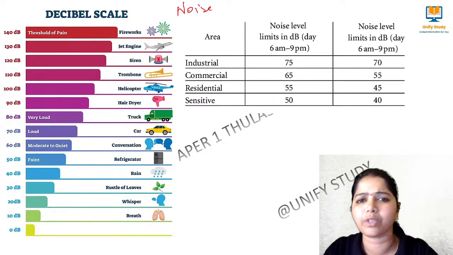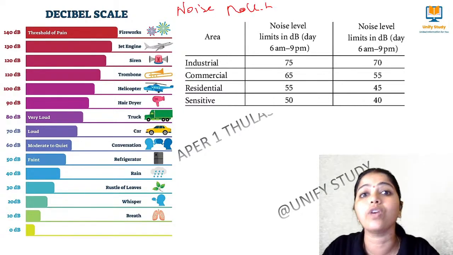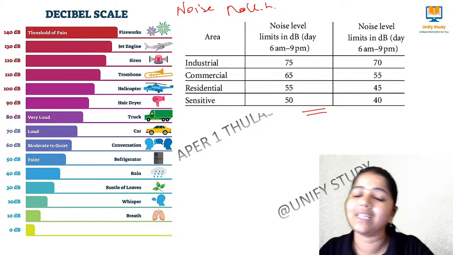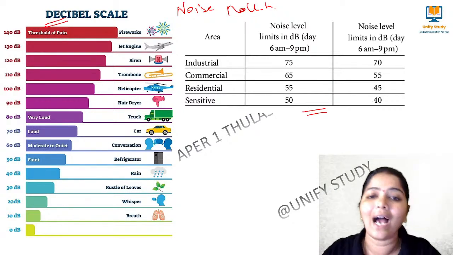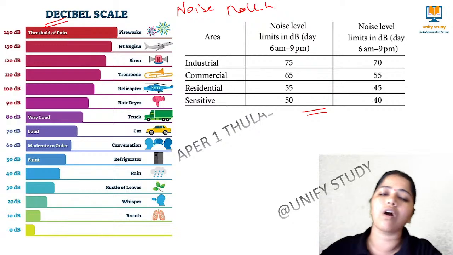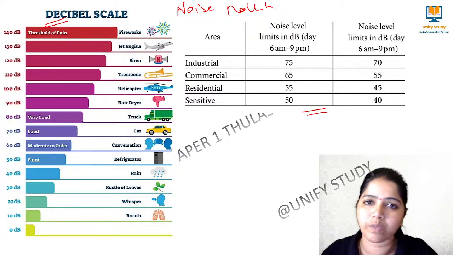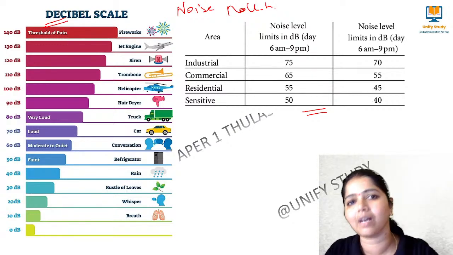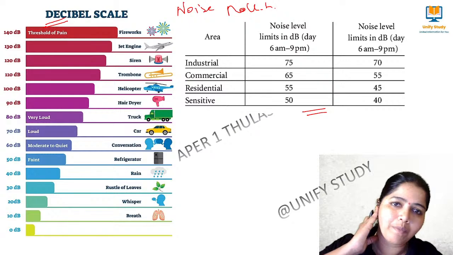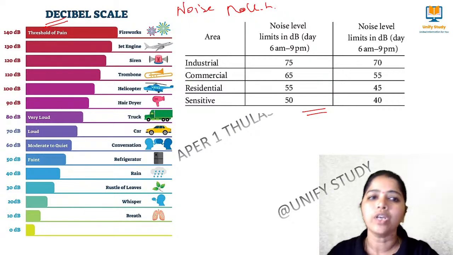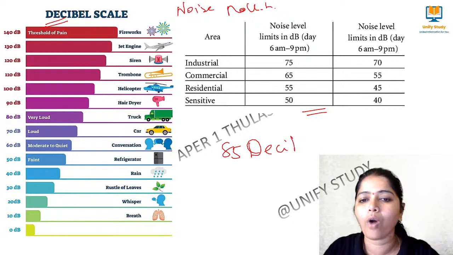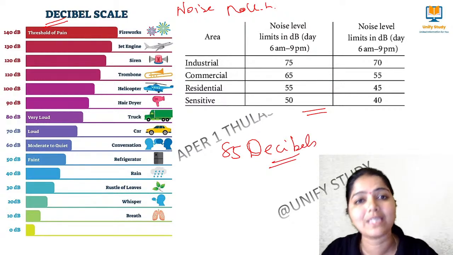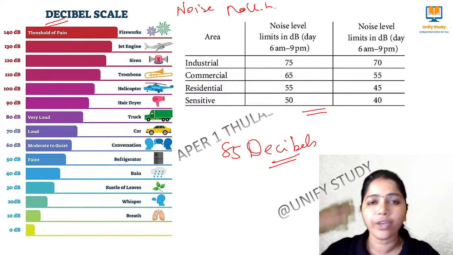We will not get that many questions from noise pollution, but even if we do, we will be getting them from the levels, the decibels, and the range. The most common problems because of noise pollution are hypertension, heart attack, and ear problems. Above 85 decibels, we say it is harmful to the human ear.